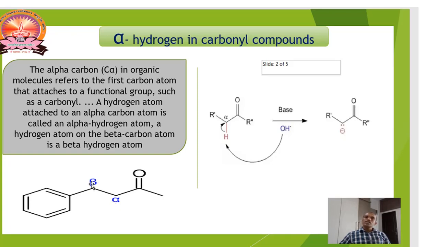These are known as beta carbons, and whatever hydroxy group is attached to that carbon is known as alpha hydroxy, alpha hydrogen, or beta hydroxy, beta hydrogen. For example, see here: the carbonyl group, the next carbon is the alpha carbon, and that hydrogen is also known as alpha hydrogen. Alpha hydrogens are more acidic in nature. They are active compounds. They give protons readily, and hence they are acidic in nature.